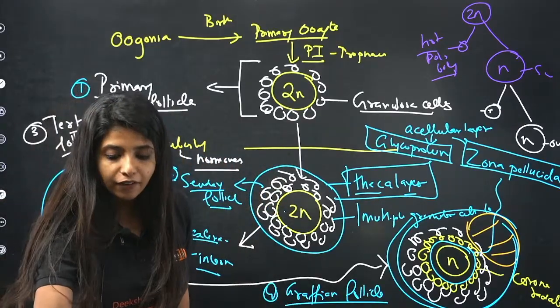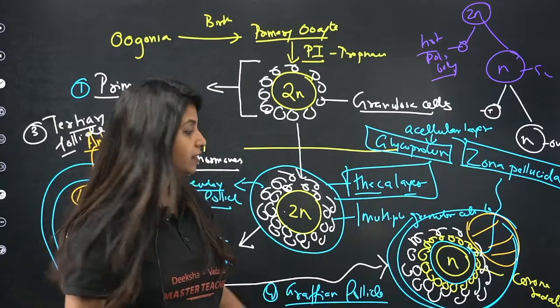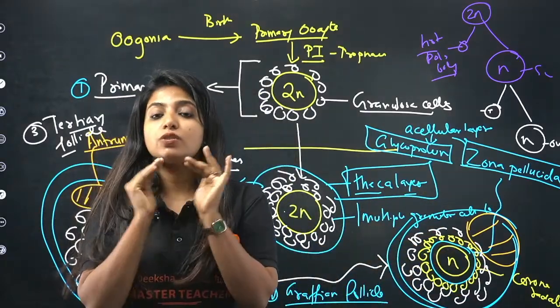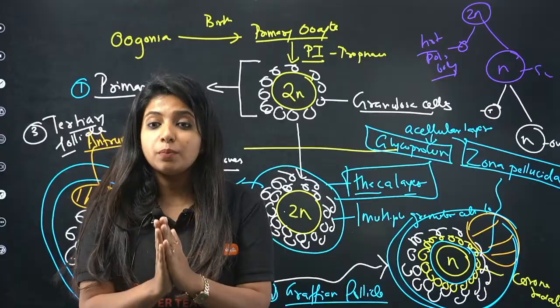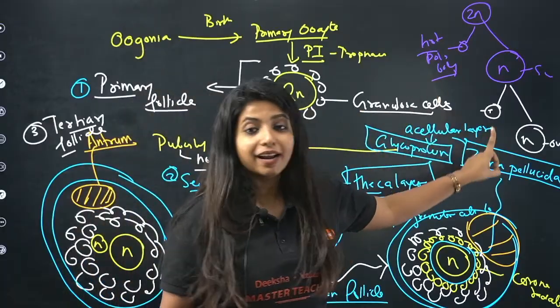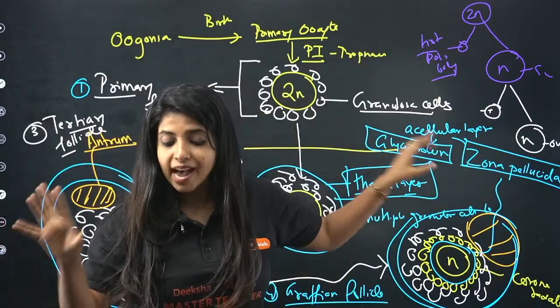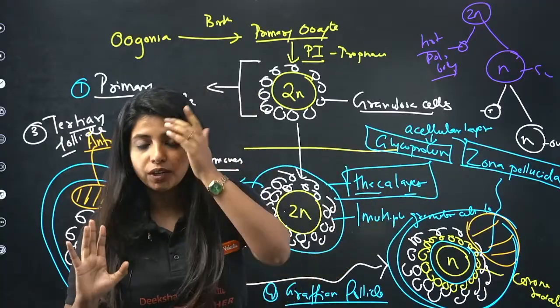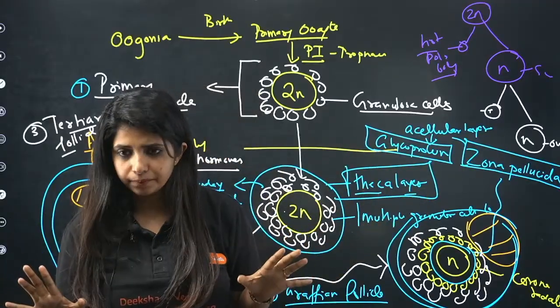Cool. And in the Graafian follicle, the major change that you see is the secondary oocyte which is being formed. It forms a layer around it. This is known as zona pellucida. Remember, it's an acellular layer. No cells are there over here, and it is made up of the glycoprotein. These two things are very important.